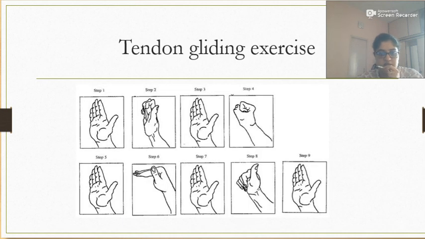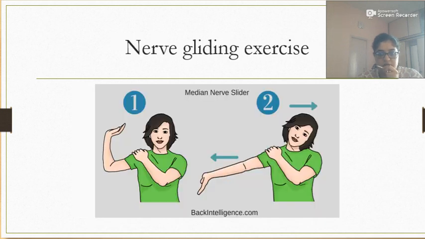These are the tendon gliding exercises which relieve the pressure over the median nerve, which have to be prescribed to the patient. And this is the nerve gliding exercise, the median nerve gliding exercise, which will help to relieve the pressure, and in turn it will help to relieve the symptoms of the median nerve compression.